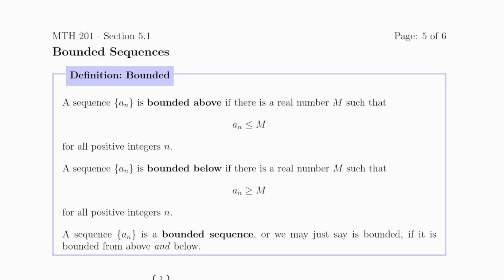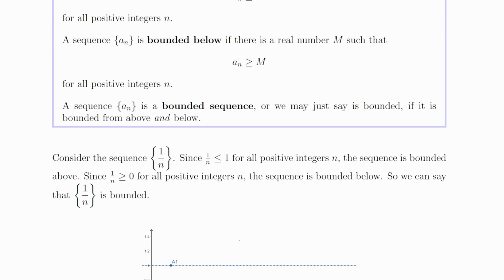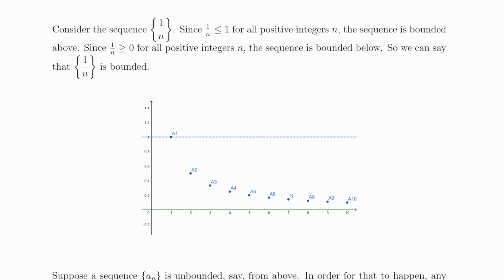So let's look at an example. Consider the sequence 1 over n. Notice here that the starting and ending point have been left off. We're just going to assume that it goes from 1 to infinity. Notice that if I put in any integer for n, I'm always going to get another number smaller than 1. So the sequence is bounded above by 1. And 1 over n, if I plug in any integer for n, I'm going to get something bigger than 0. So the sequence is bounded from below.